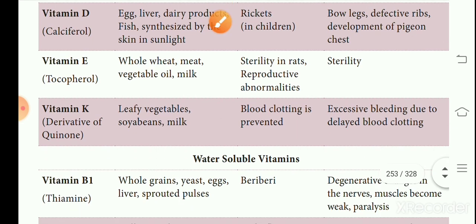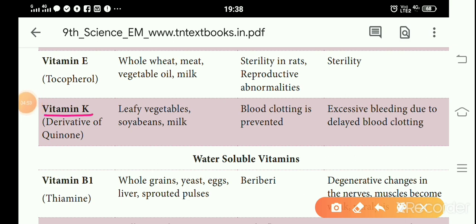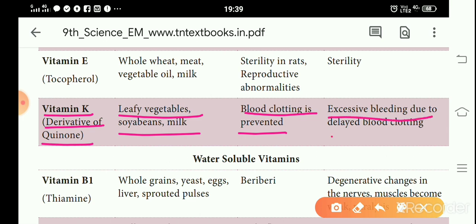Then the last fat soluble vitamin is vitamin K. It is also one of the important vitamins. Vitamin K is a derivative of quinone. Leafy vegetables, soya bean and milk are rich sources of vitamin K. This vitamin is very essential for blood clotting. If this vitamin is not properly present, our blood cannot clot. The deficiency causes excessive bleeding due to delayed blood clotting.